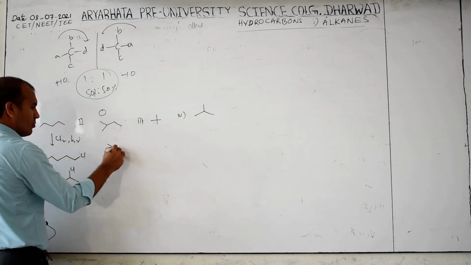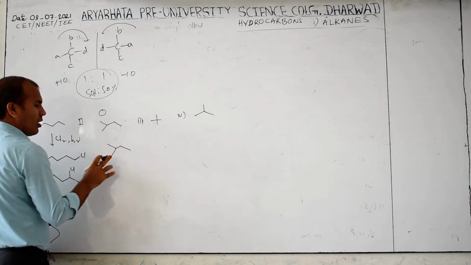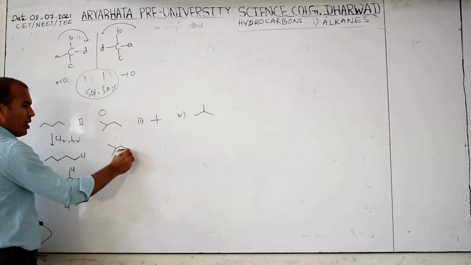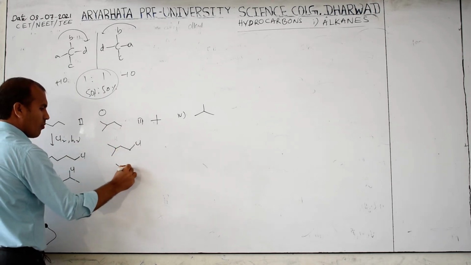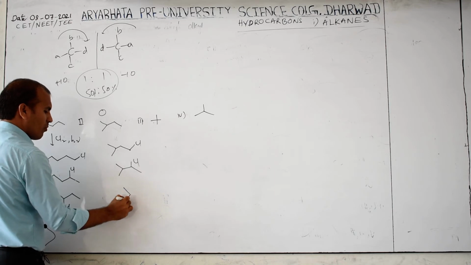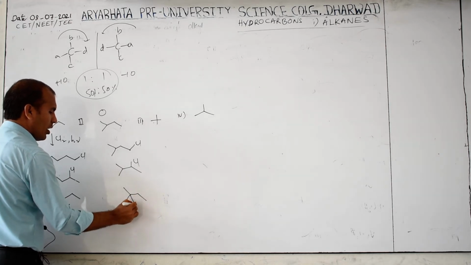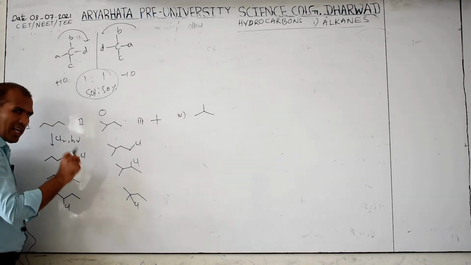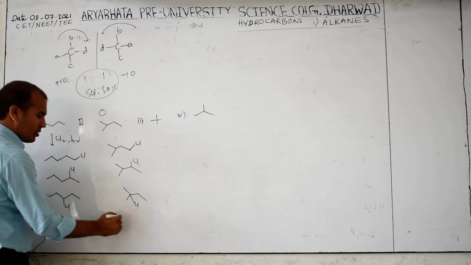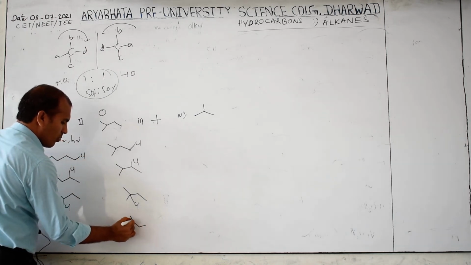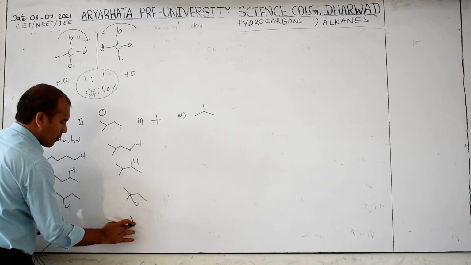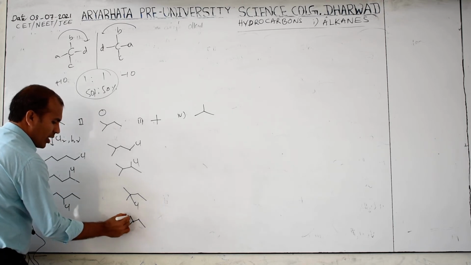Here the same, but chlorination is possible here also. Here also. Because where hydrogen is, the hydrogen is replaced by chlorine. Correct? Here same is there.